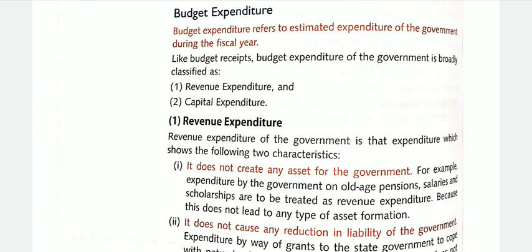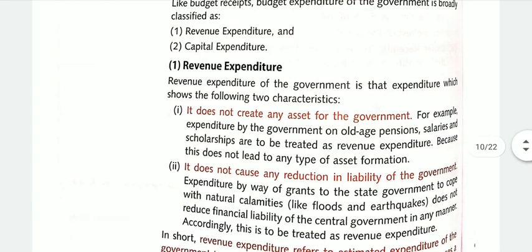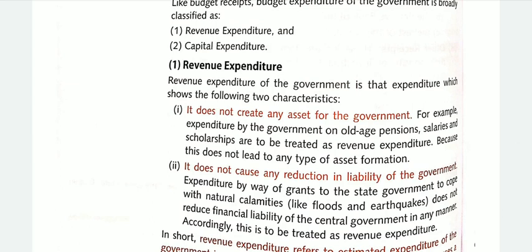Revenue expenditure is that expenditure of the government which has two characteristics. The number one characteristic of revenue expenditure is that it does not create any asset for the government. As we all know, government spends money but does not get anything in return, or we can say no asset is created.